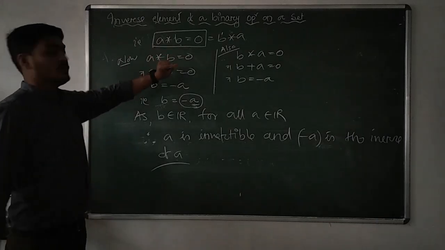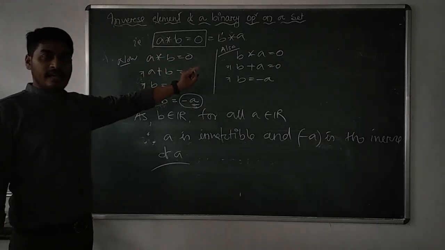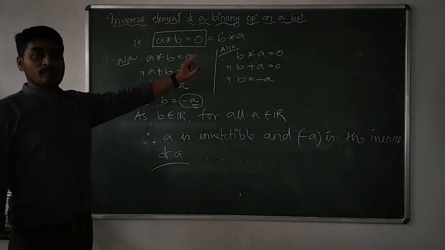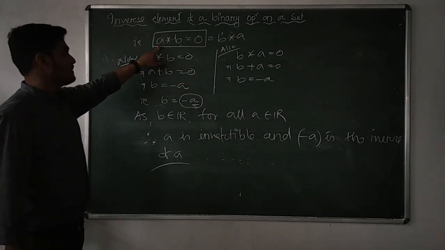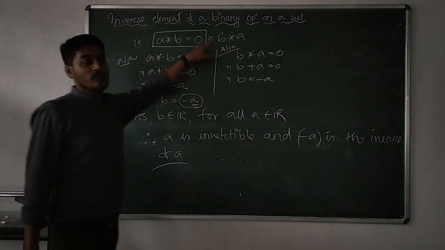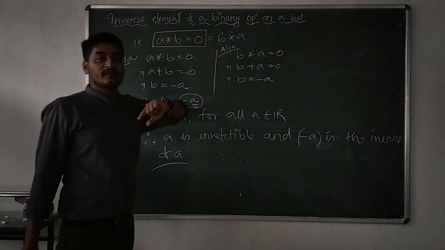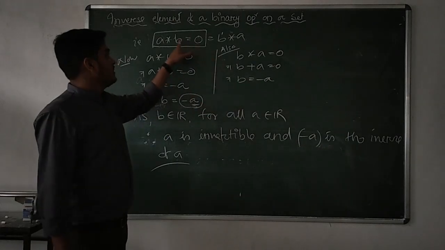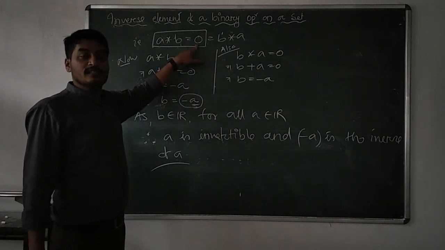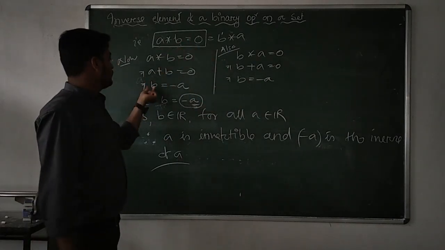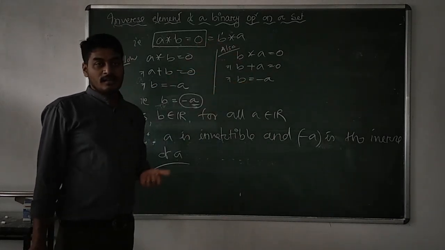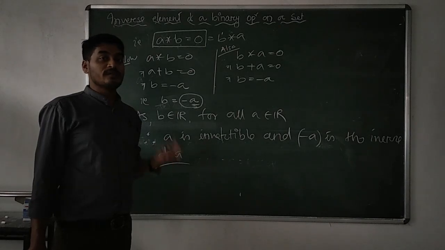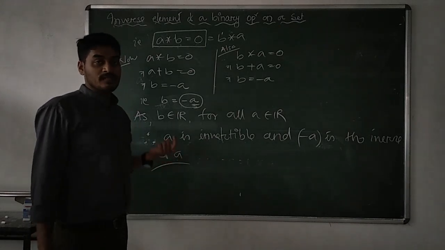What are the steps? First of all, you have to consider two elements. A belongs to real numbers and B is the inverse of A. If B is the inverse of A, then obviously this condition should be satisfied: A star B equal to E equal to B star A. What is E? E is the identity element. In this operation, the identity element is 0. That's why we have written 0 here. Try to solve and find out the value of B. From this one also, try to find out the value of B. Remember, uniqueness of inverse should exist. That means you should have the unique inverse.